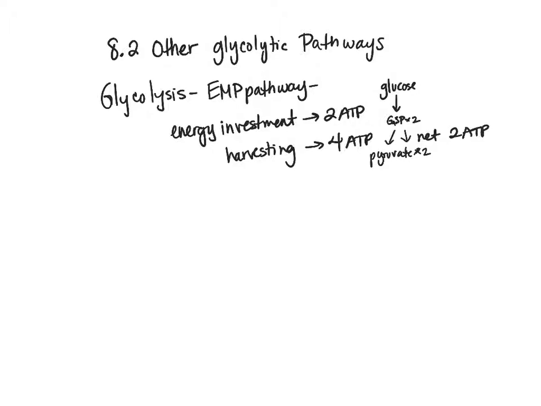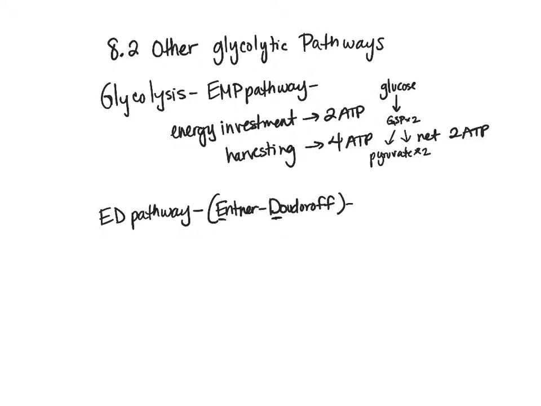And so when we talk about other glycolytic pathways, what we're going to talk about are 2 different ones. The first one is the ED pathway, and the second one is the PPP. So the ED pathway is named this because it is the last names of the 2 people that discovered it. So it is the Entner-Dudoroff pathway. So ED, Entner-Dudoroff. So when we're talking about the ED pathway, what we're really talking about here is just an alternative.